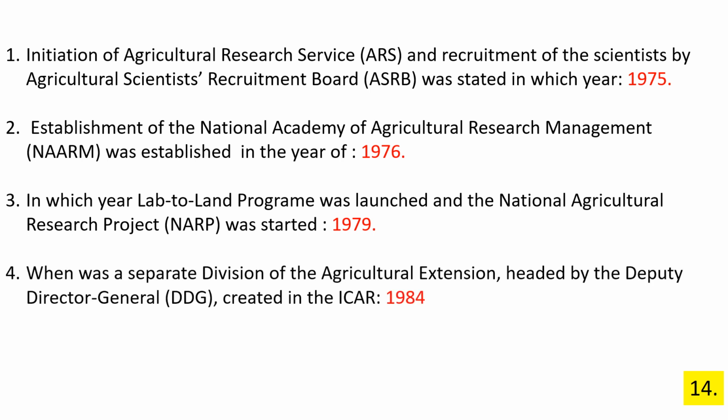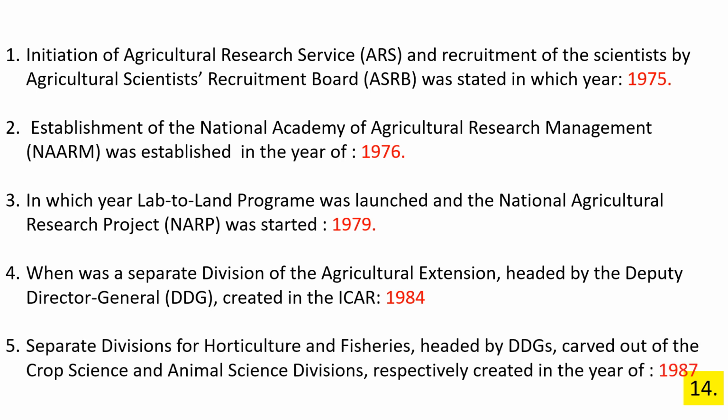When was a separate division of the Agricultural Extension headed by the Deputy Director General DDG created in the ICAR? 1984. Separate division for horticulture and fisheries headed by DDG carved out of the crop sciences and animal sciences division respectively created in the year of 1980.